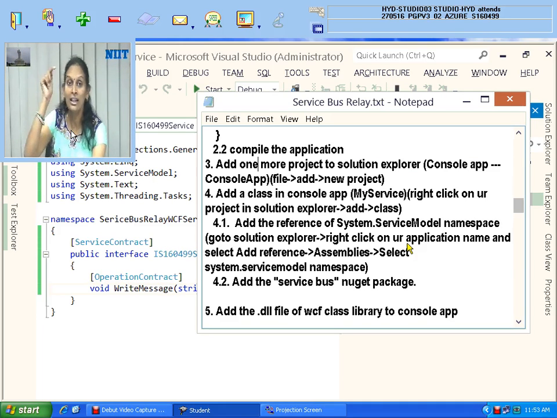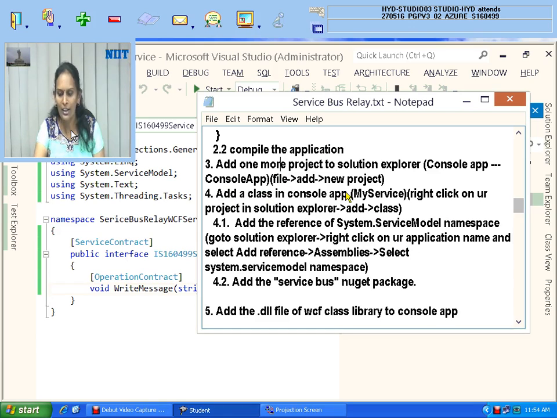After opening, what is the first work? The reference, the .dll file I have shown, that should be added as a reference. First work, don't forget. Then System.ServiceModel as usual, add that namespace reference. Then you have to add the NuGet packages which I told you for the service bus, without which nothing is possible. Now in the early stage of the console application, we have to do three works. What is the first work, my dear?